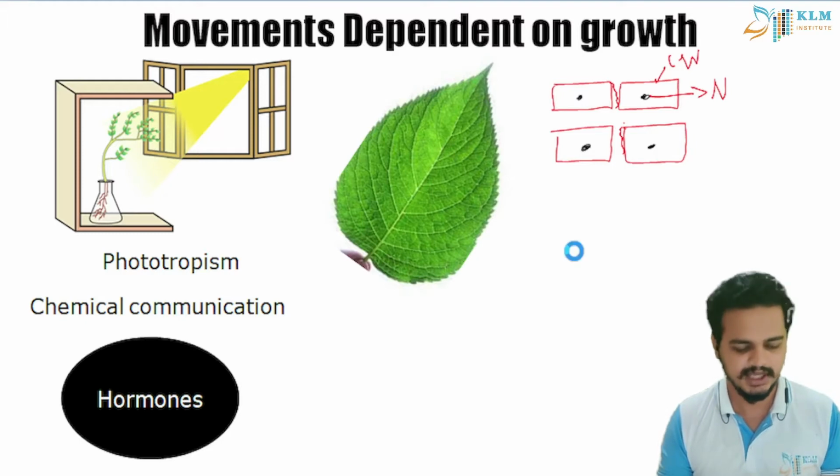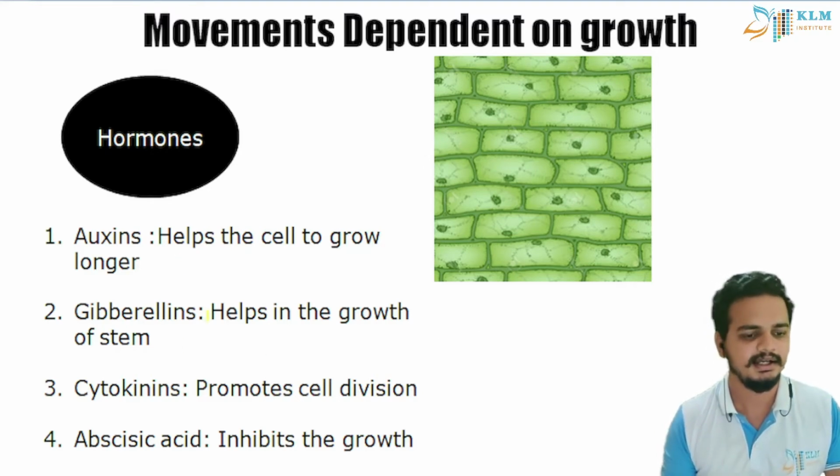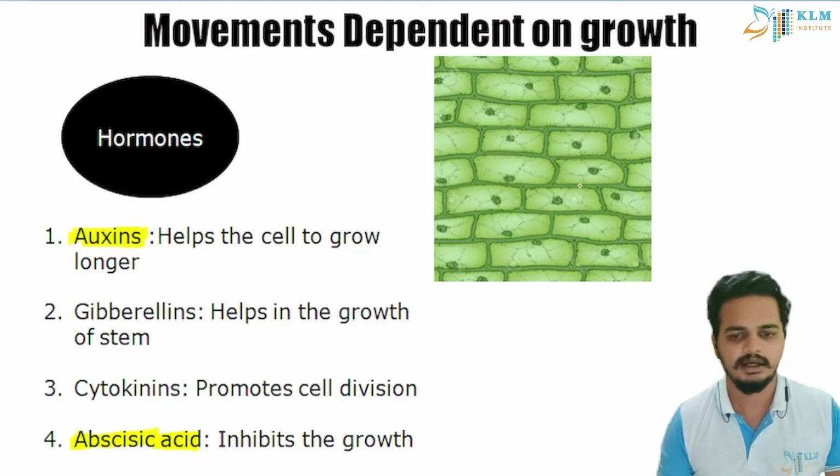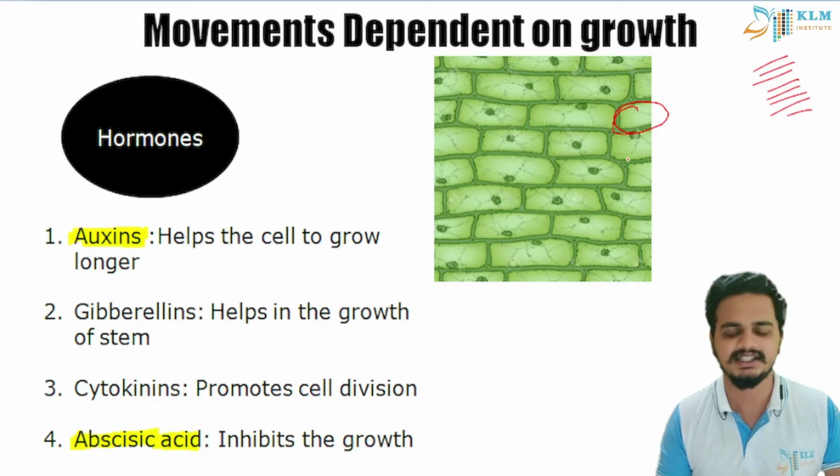So what are these hormones? We can have auxins, we have gibberellins, we have cytokinins and abscisic acid. I will give the example of auxin. Imagine this particular cell here recognizes a light source from here. What happens is it produces auxins.